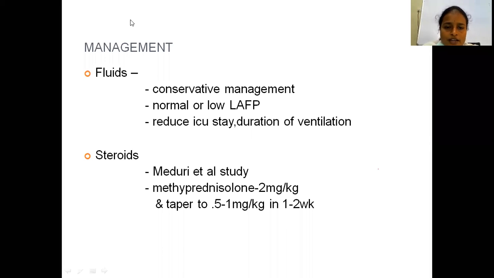What are the other managements? Mainly fluid management. Conservative fluid management is important in ARDS patients. And also steroids, methylprednisolone. Within 72 hours of the insult, steroids play a major role in some patients. In severe ARDS patients, methylprednisolone 2 milligram per kg and taper slowly over 1 to 2 weeks. Started with 2 milligram per kg for 2 weeks, followed by 1 milligram per kg for 1 week, followed by 0.5 milligrams, followed by 0.25, then taper slowly over 1 month.